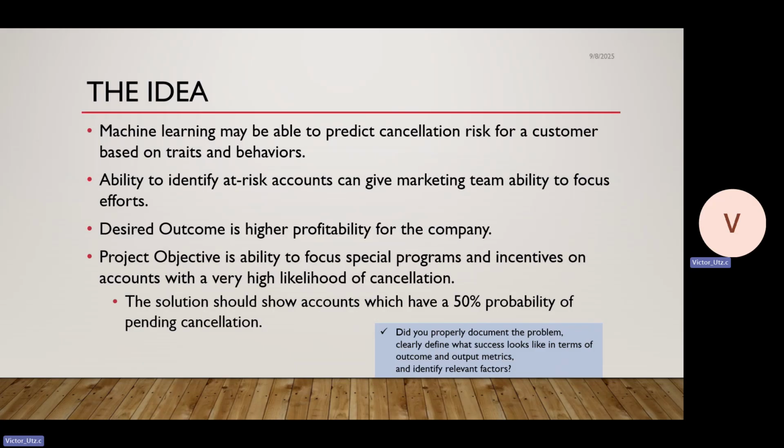Being able to look through all the data and flag the at-risk customers would provide information to the marketing team about where to focus and what the cancellation motivations are, and therefore can improve the impact of retention efforts, and the outcome is going to be higher profitability overall. We do want to set up a classification model that's going to target and identify as positive any accounts that seem to have a 50% probability of canceling within the next few months.